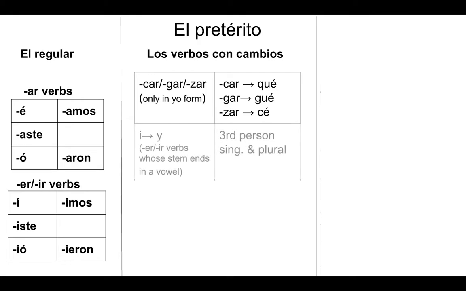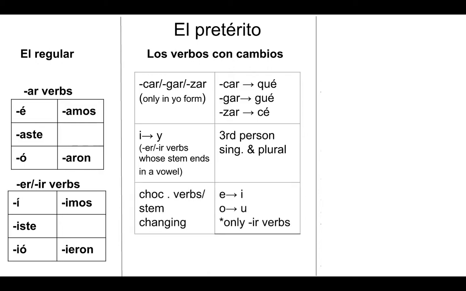The I to Y spelling changes. Verbs that end in ER or IR whose stem ends in a vowel, the I changes to a Y in the third person singular and the third person plural. Chocolate verbs or stem changing verbs. In the preterite, only IR verbs are stem changing. The stem changes are E to I and O to U. They only occur in the third person singular and the third person plural, or the chocolate bar area.